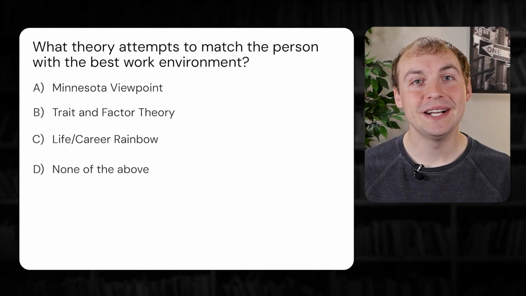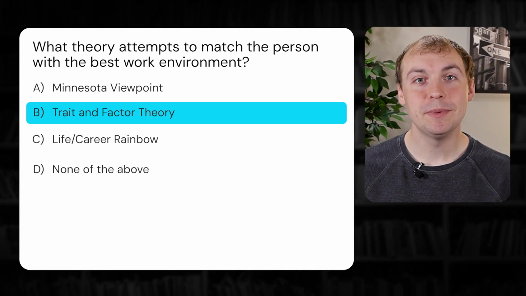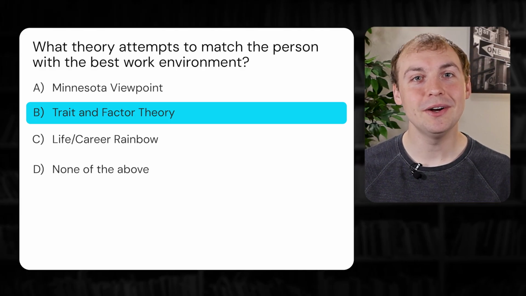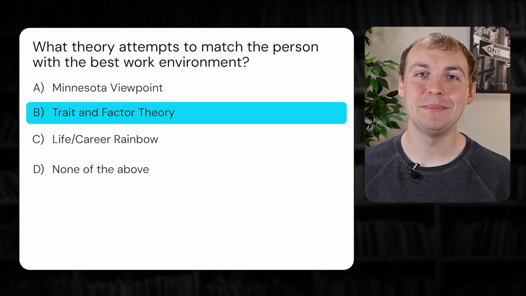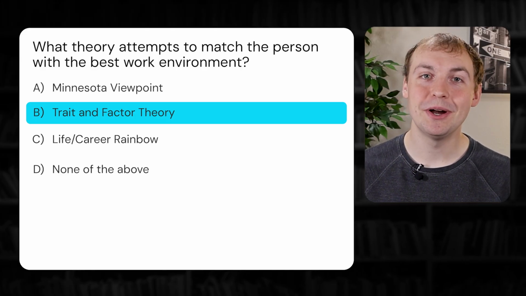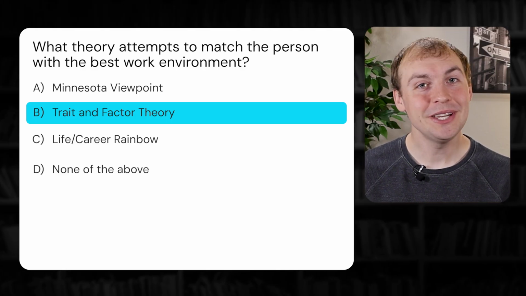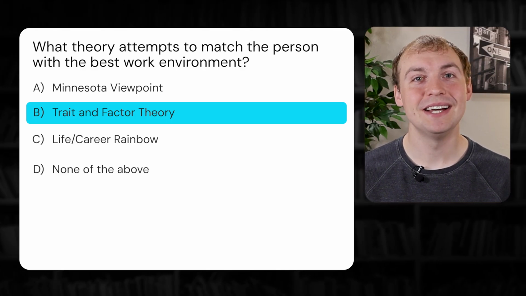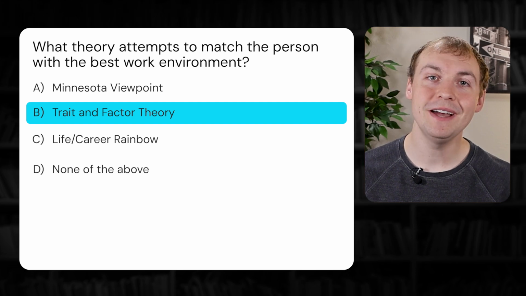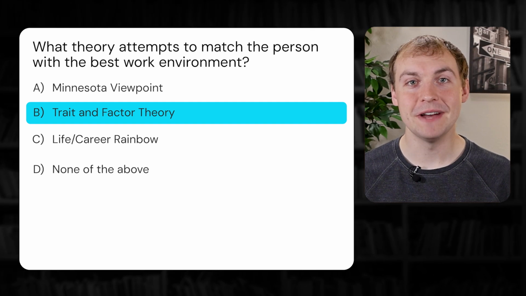For question 1, the correct answer is B. Trait and factor theory is based on the idea that the traits of a person can be matched to a career or occupation that is well aligned with that person's traits. This theory assumes that traits can be measured, so assessment is a big part of this approach. Option A gave us the choice of the Minnesota viewpoint. This is tricky because the Minnesota viewpoint is based on trait and factor theory. With trait and factor theory, the focus is on matching a person and their traits to a work environment.